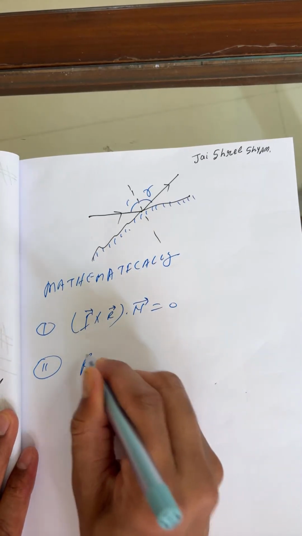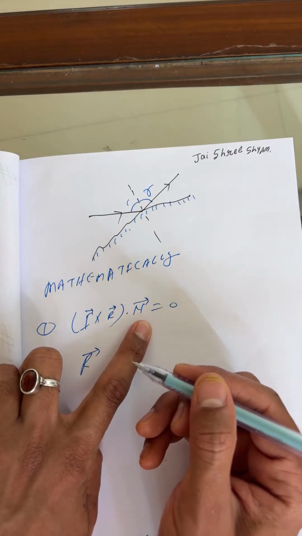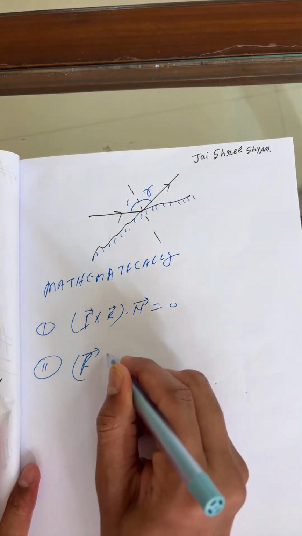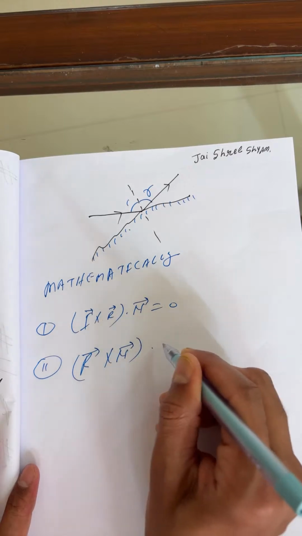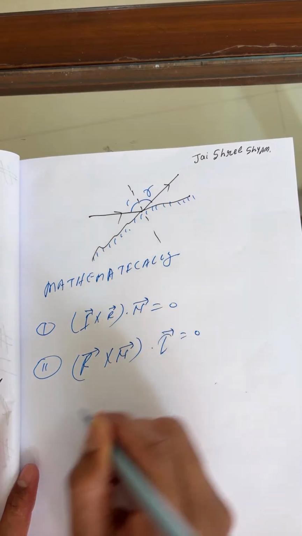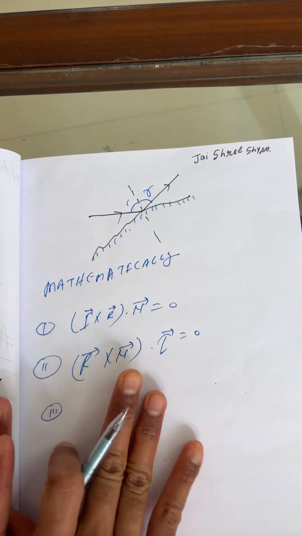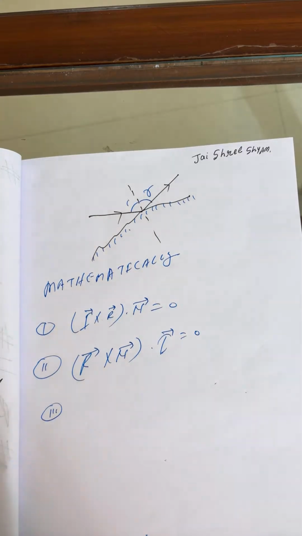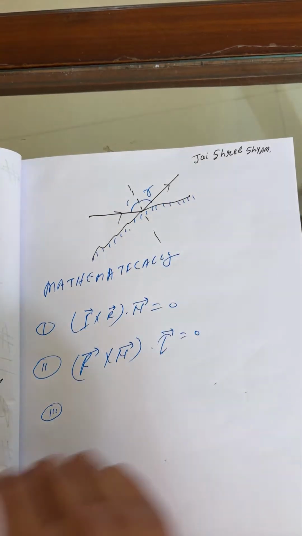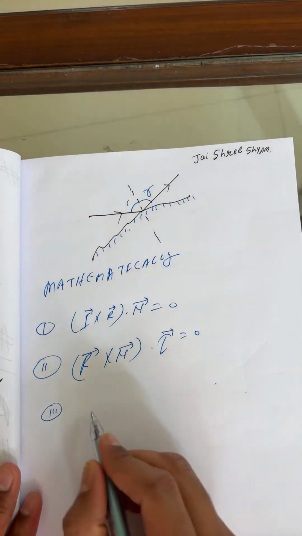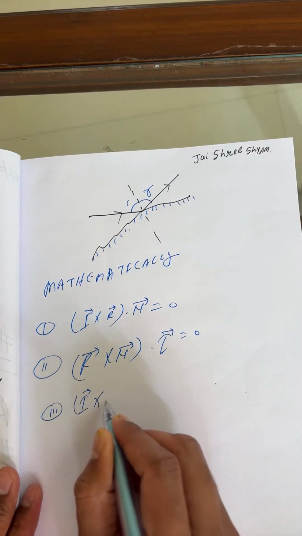Here i is the incident ray, r is the reflected ray, and n is the normal ray. So you can also write r cross n dot i vector equals 0, and n cross i dot r vector equals 0. These are not options. This is a way to write it if we have 3 rays lying in the same plane, then you can frame a formula like this.